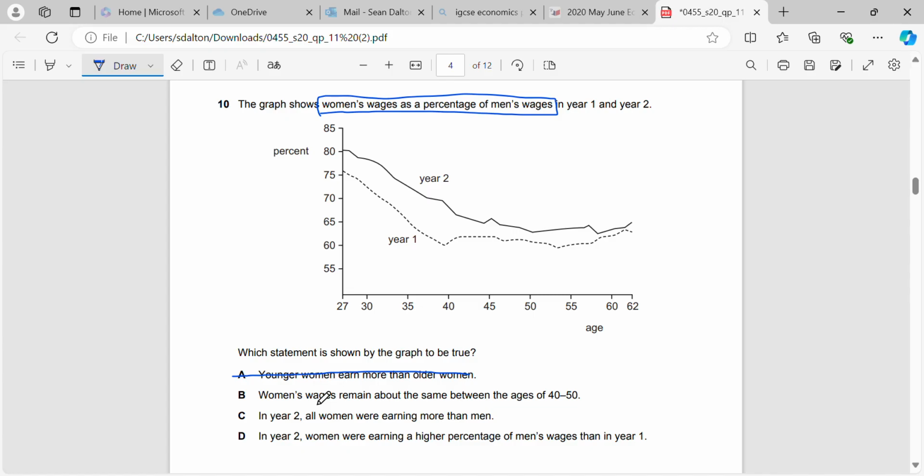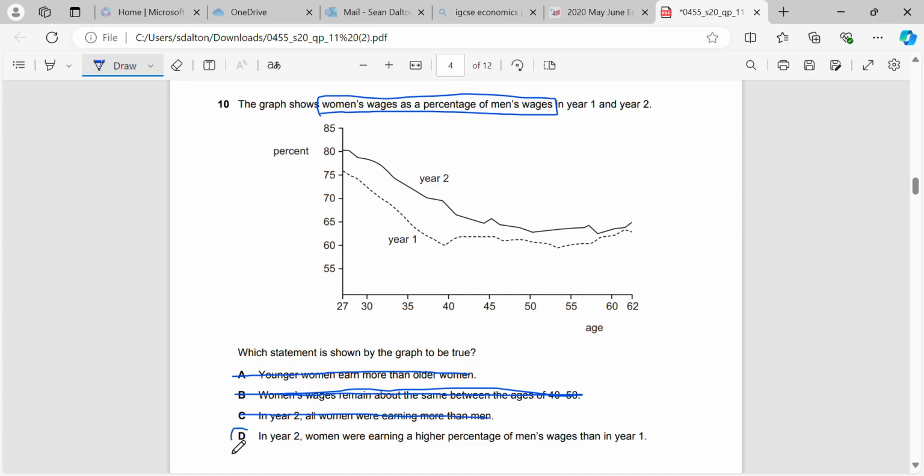Women's wages remain the same between the ages of 40 to 50. The graph also doesn't tell us any of that info. It only tells us the percentage that they earn in comparison to men's income. It doesn't tell us the actual amount. And in year 2, women were earning more than men. That's false. We can see in year 2 they're earning 80% of what a man earns.